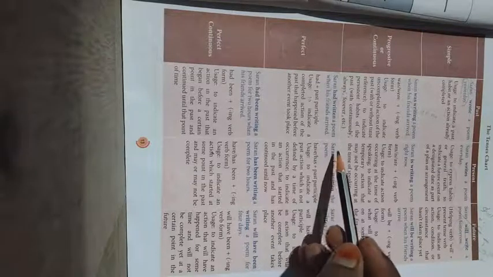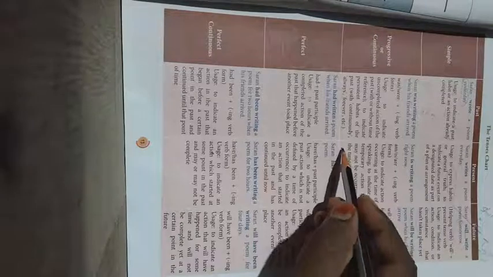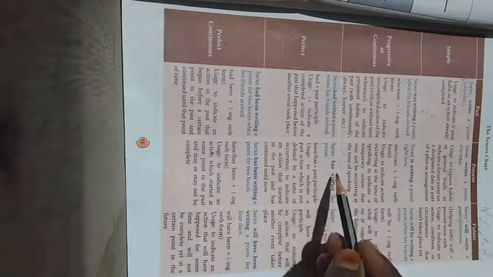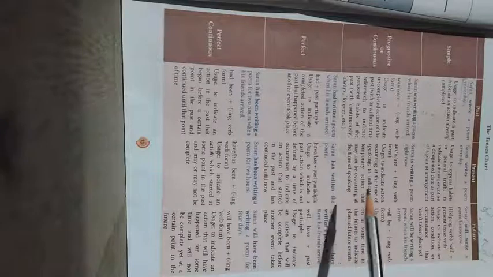See, what be form have we used? Has. Why? What is the subject here? Saran. The second form is he. So he has written the poem, and Saran has written the poem. See, be form verb plus V3, that is write, wrote, written. The third form is given clearly. So perfect tense means you have to go for the V3. Wherever you come across the perfect tense, whether it is present, future or past, you have to go for the V3 alone. Right, my dears? Okay, fine.